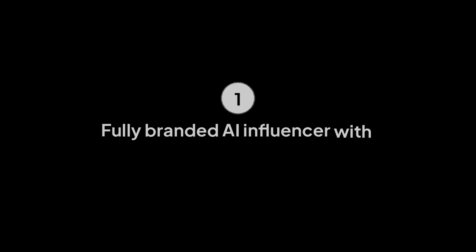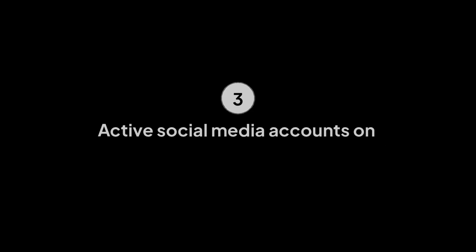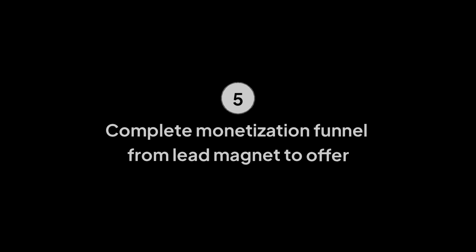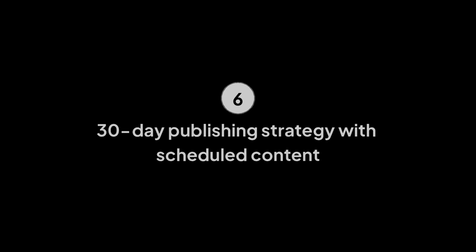A fully branded AI influencer with persona sheet, voice, and visual identity. At least 10 HeyGen videos rendered, captioned, and live. Active social media accounts on at least 2 platforms. A lead magnet that's actually valuable. A complete monetization funnel: lead magnet, email sequence, offer. A 30-day publishing strategy with content scheduled out.